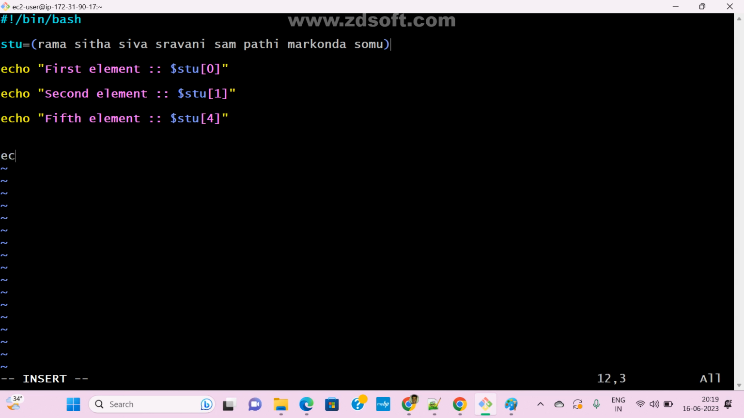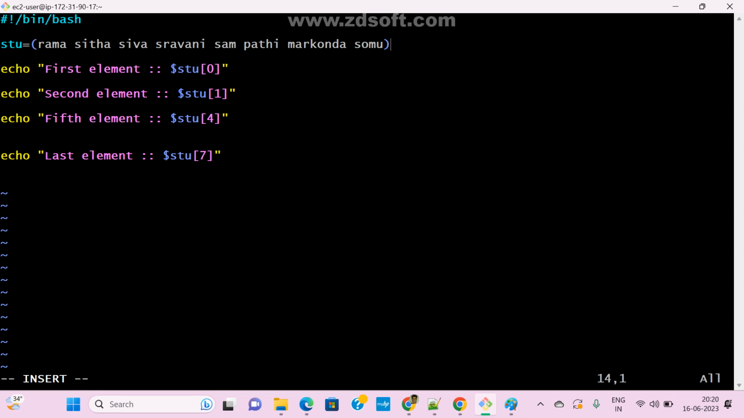So echo, last element. Here in this case, my array's last element. So dollar STU. What is the last element? Here in total how many? 3, 4, 5, 6, 7, 8. So last means here 7. Correct?